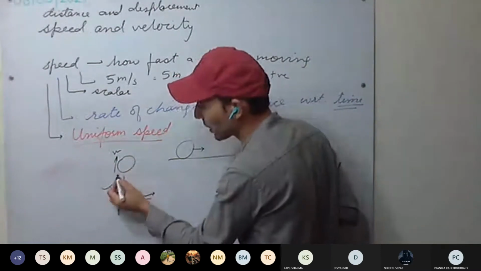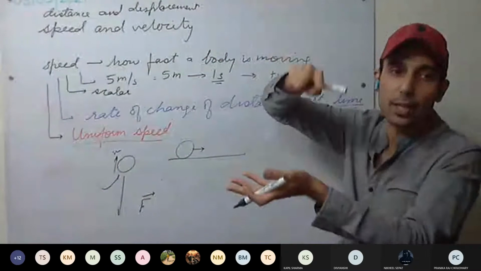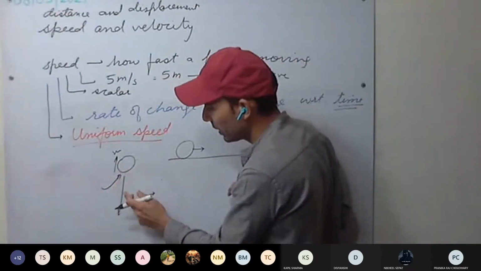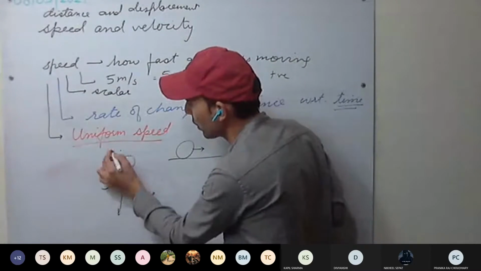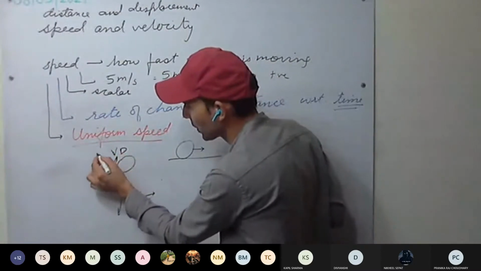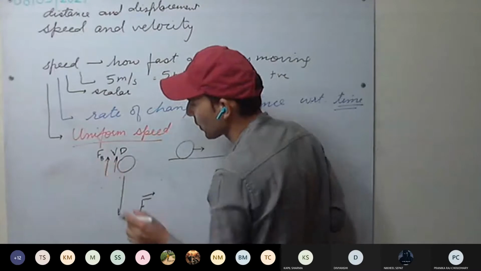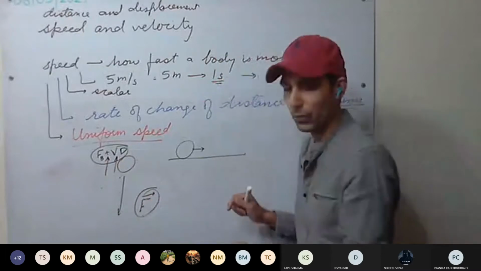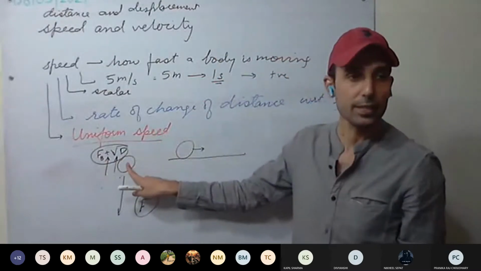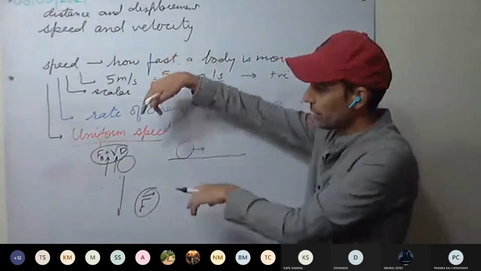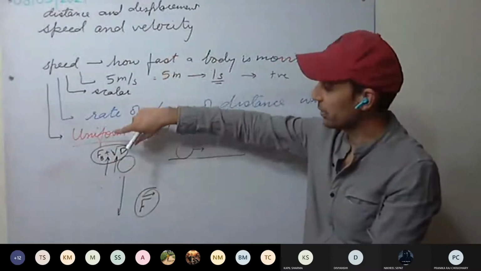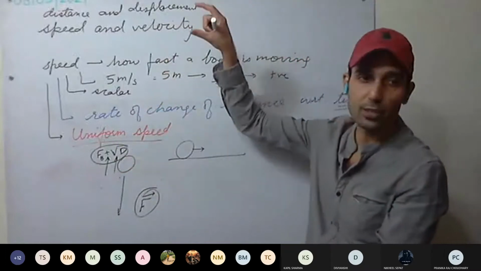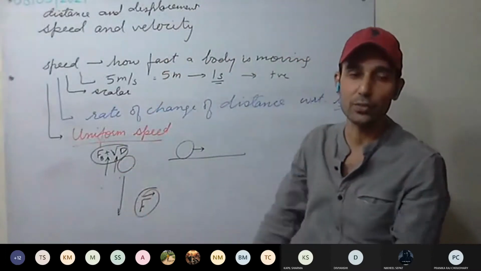And one more force is there, upthrust. That is, air is also trying to push it upward. That is upthrust, up force. So when these forces, that is viscous drag, and one more force, upthrust, which I represent with FB, add up equal to the gravitational force, the net force acting on the body will be zero, yes or no? When they become equal, net force will be zero. So after some time, they will become equal, and now the raindrop will be falling with the same velocity. That will be uniform velocity.